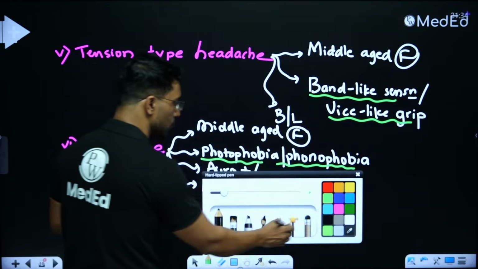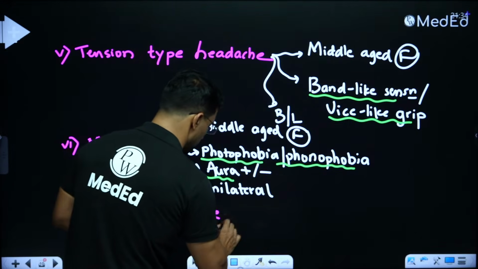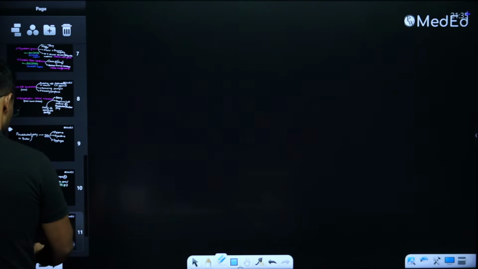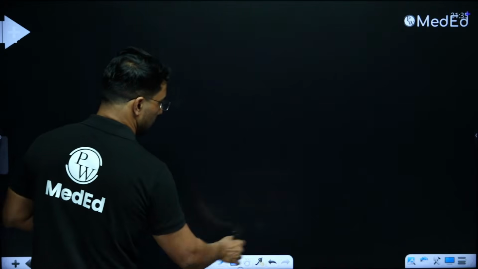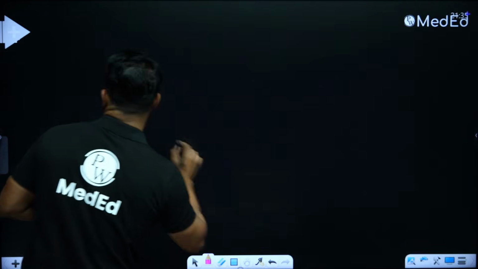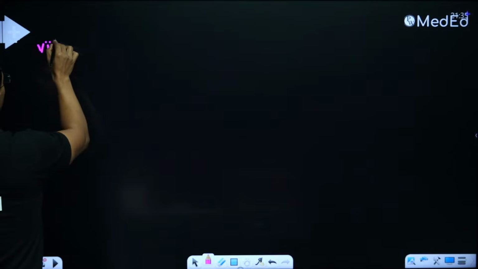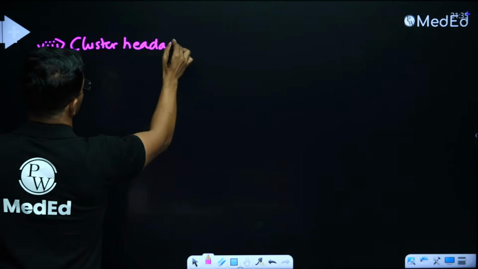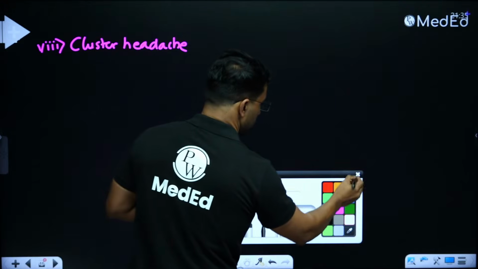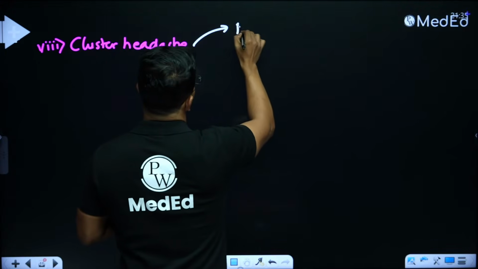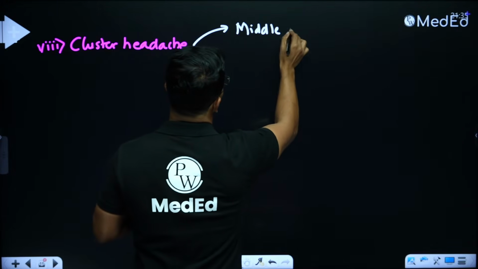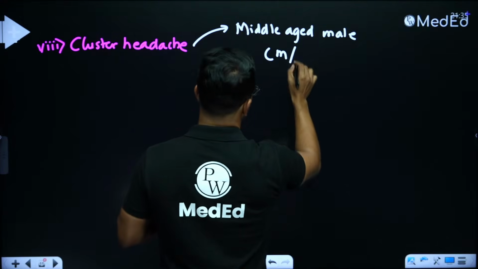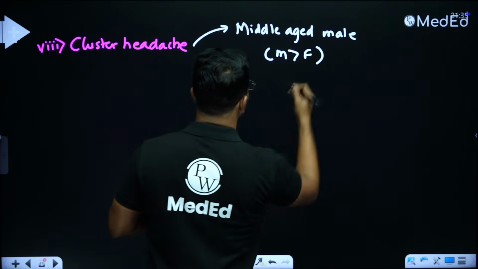Similarly, if I have to build a story on cluster headache, what pointers will I add in the story of the cluster headache? How is it different from migraine? So if the story is about cluster headache, instead of female, this may mention a middle-aged male, because cluster headache is more common in males than females.